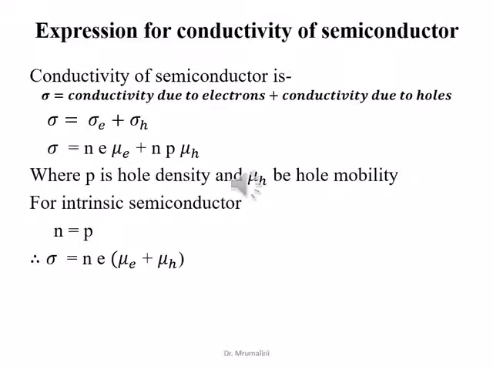Therefore we get sigma is equal to N e mu E plus N p mu H, where p is the hole density, N is the electron density, mu H is the hole mobility, and mu E is the electron mobility. For an intrinsic semiconductor, the number of electrons and the number of holes must be equal, and therefore we get the conductivity sigma is equal to N e into mu E plus mu H.